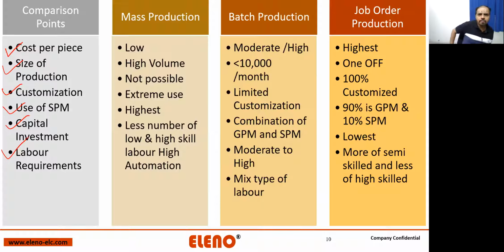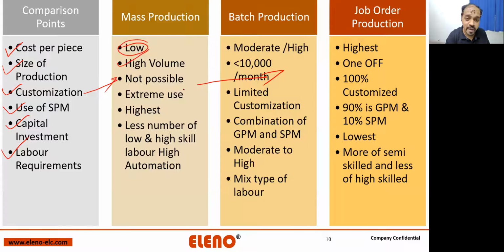Now let's move on and understand what happens in a mass production. Cost per piece in mass production is low. Mass production is this mouse, this mobile phone. This is the mass production. Okay, you have mass production in these particular areas like FMCG, fast moving consumer goods, vehicles, mass produced vehicles. They are all going to be coming under mass production. You have very high volumes. You are not able to customize. If I ask customization, then it automatically switches into a batch production, as simple as that.